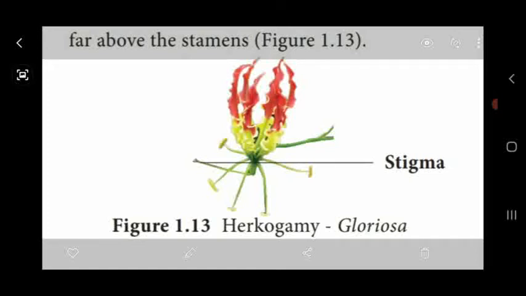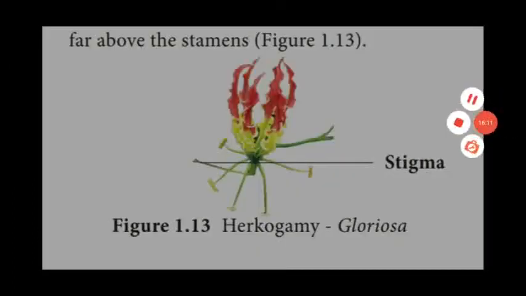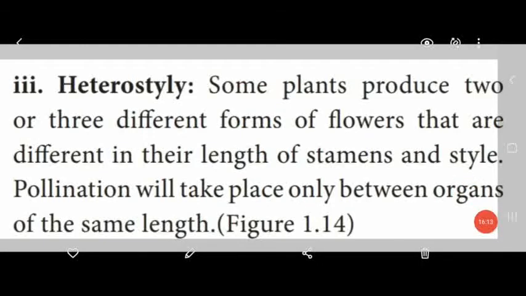See the stigma. The stigma is somewhat bent away from the stamens. So that's why in this flower only the cross pollination mechanism is possible. That condition is called hercogamy. Another type is heterostyly. Heterostyly means some plants produce different forms of flowers.